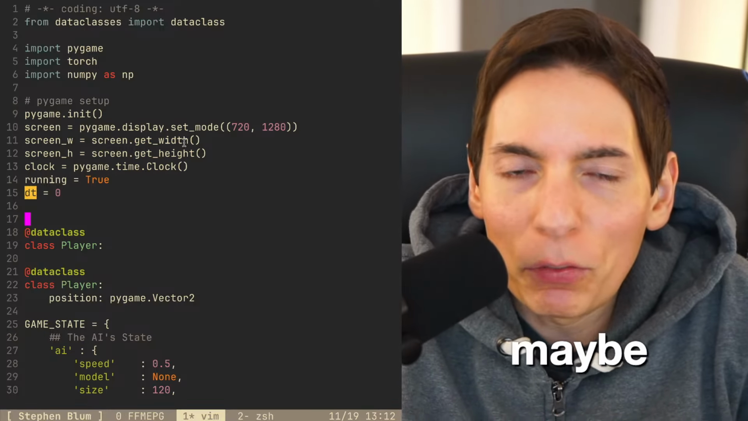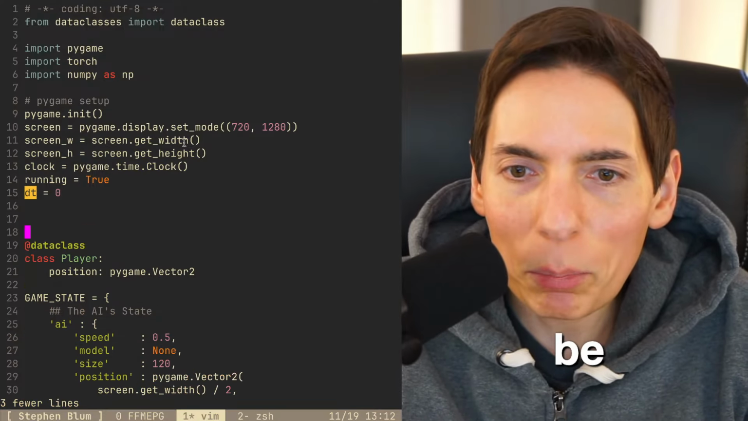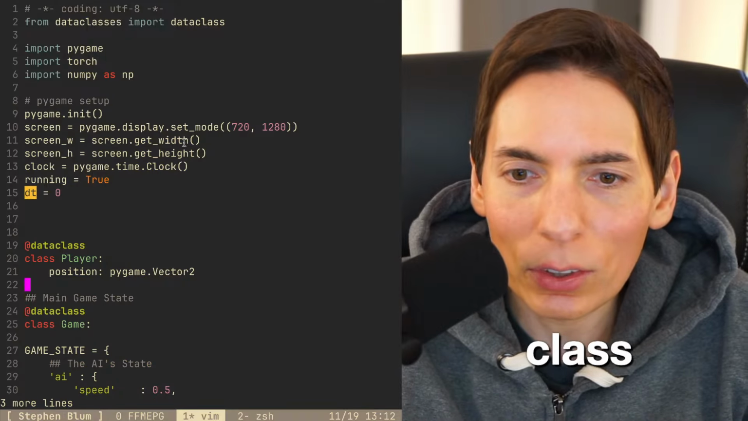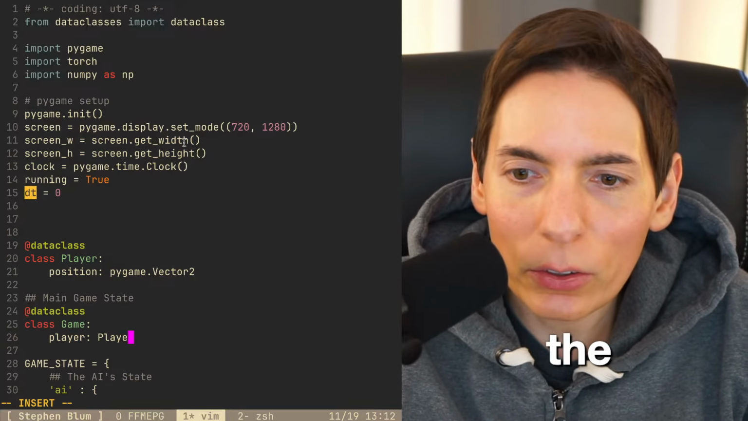All right, so we got up. This will be the game. This will be like the main game state, which is going to be represented by all these other classes and things like that. So it needs to go down here. So we'll have a player, and it will be the player class. There we go. Cool.